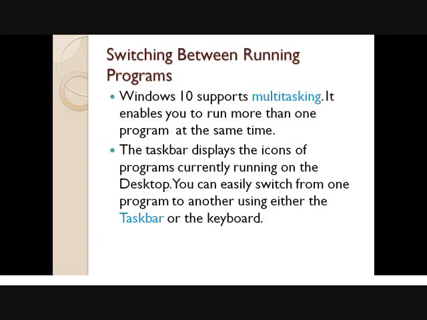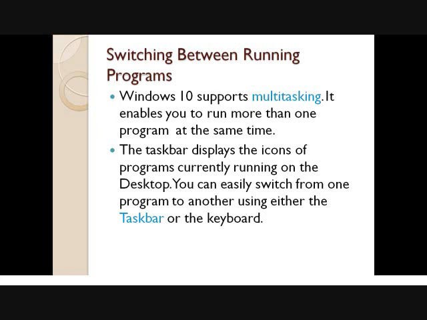The first feature we are going to study is switching between running programs. Means when 2-4 programs are running together, how will we switch from one program to another? Windows 10 supports multitasking. What is multitasking? Multitasking means it enables you to run more than one program at the same time. You can run more than one program at the same time.